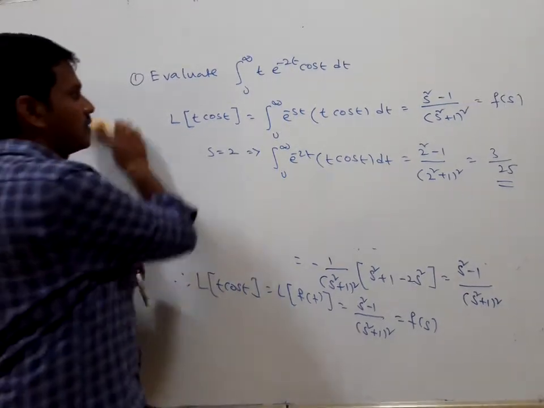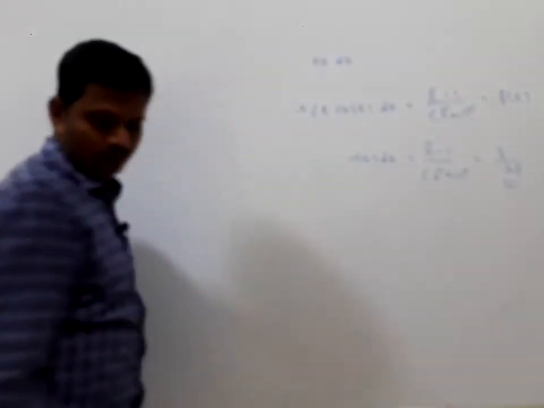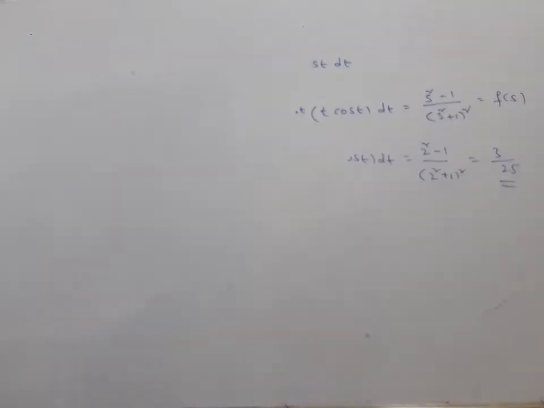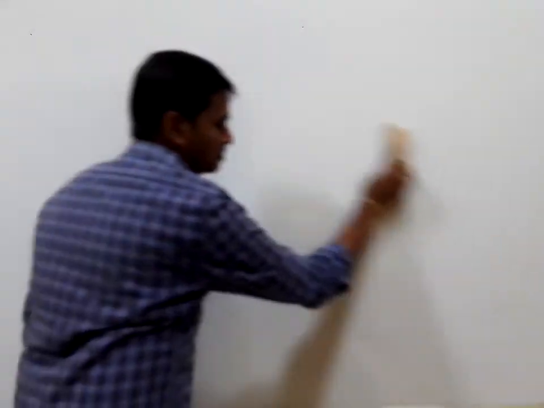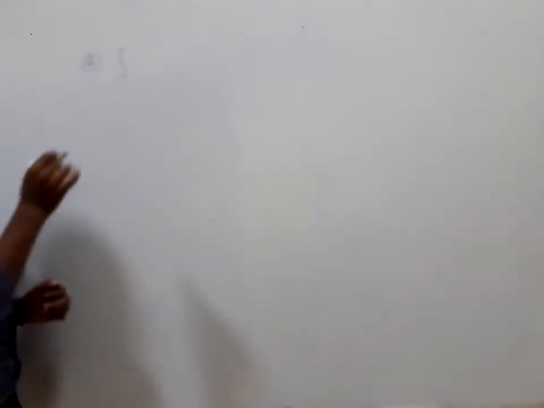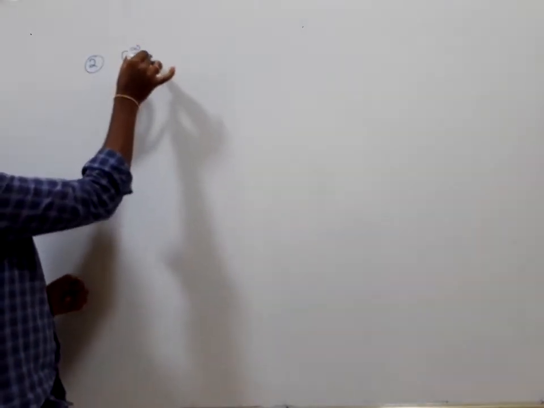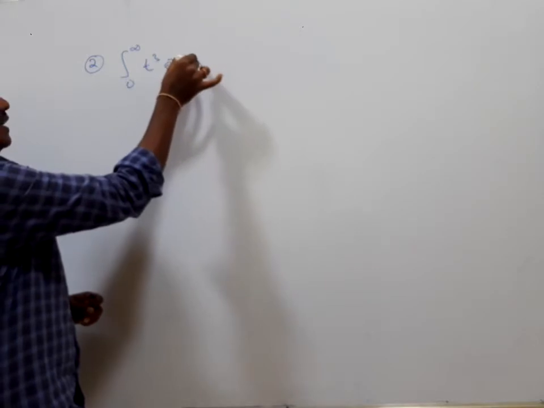Next. Next problem, the same way, evaluate the integral 0 to infinity t cube e to the power of minus t sin t dt.